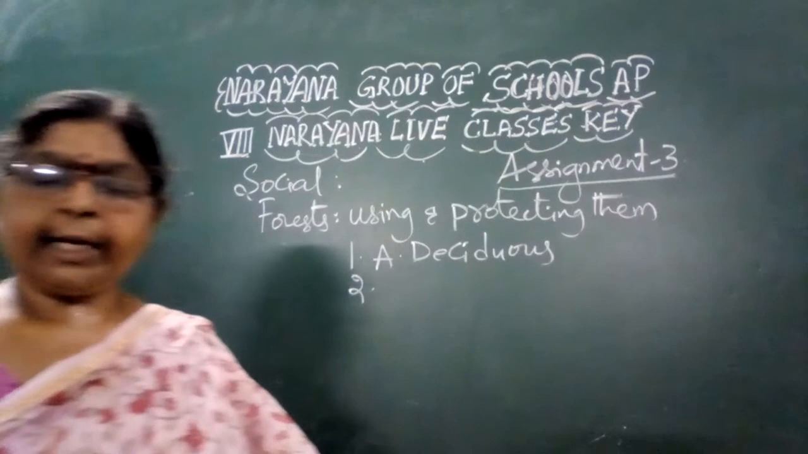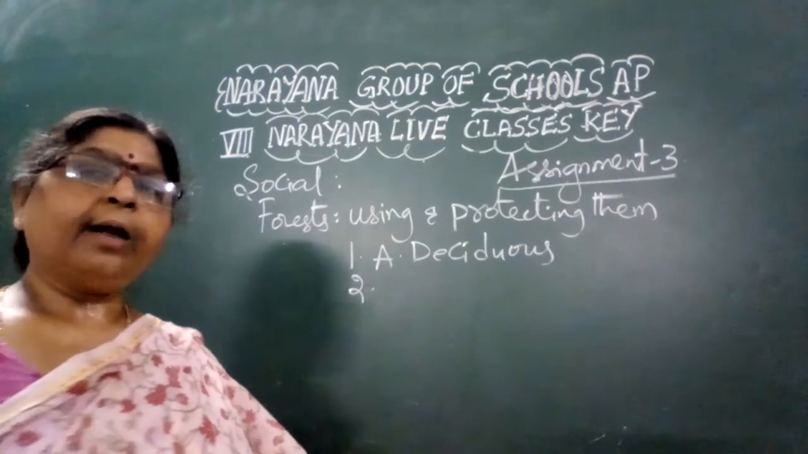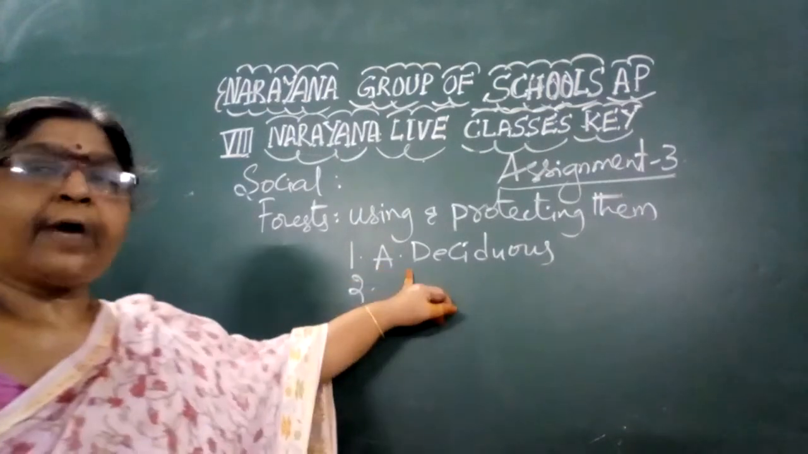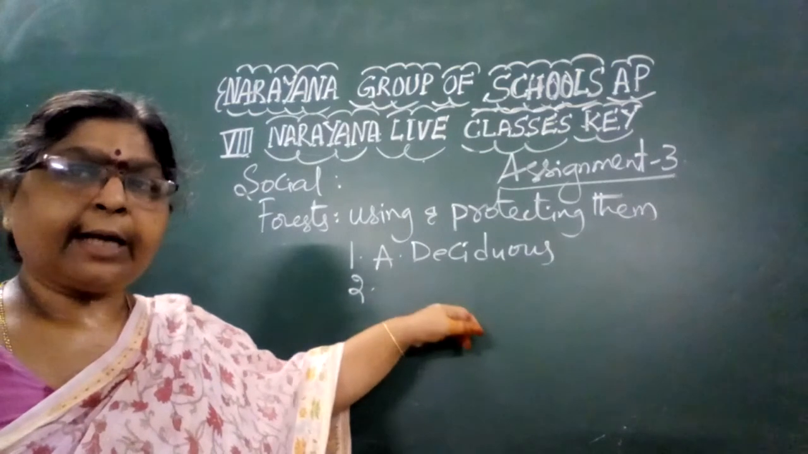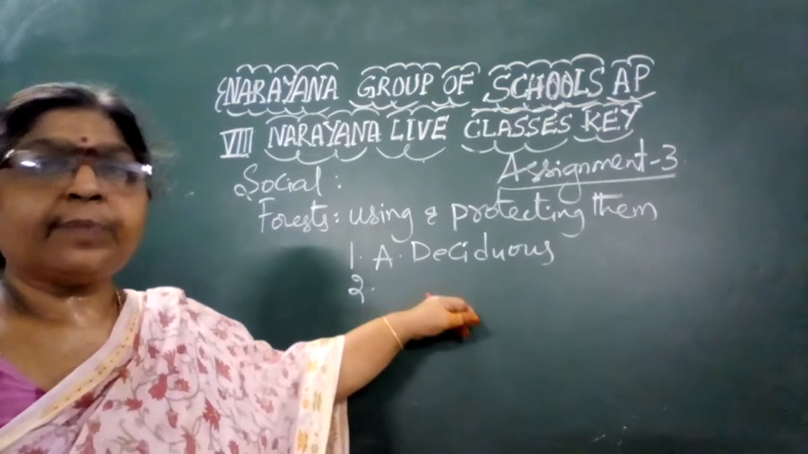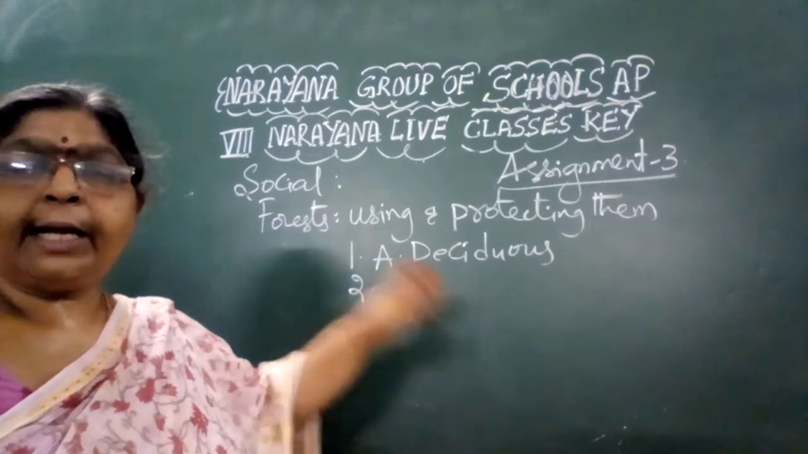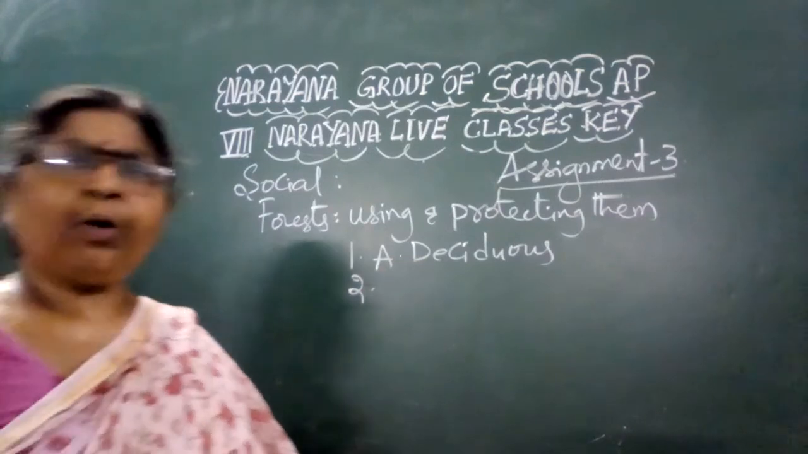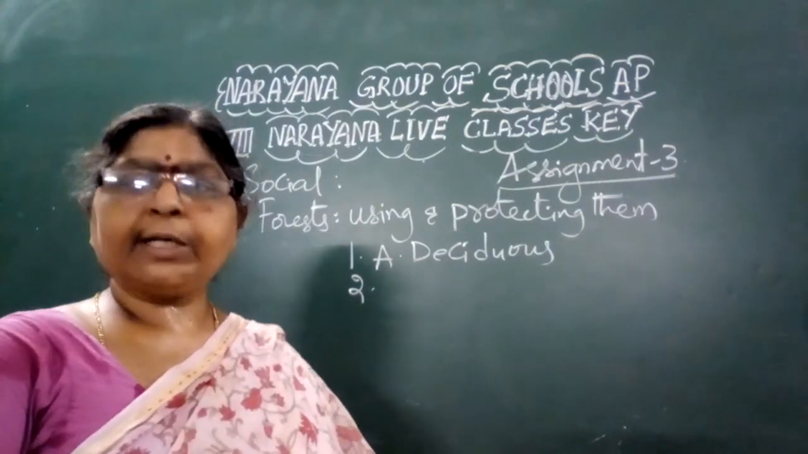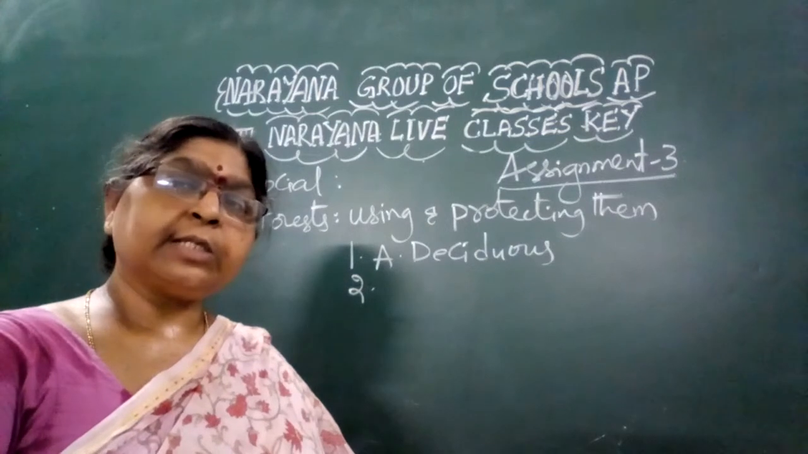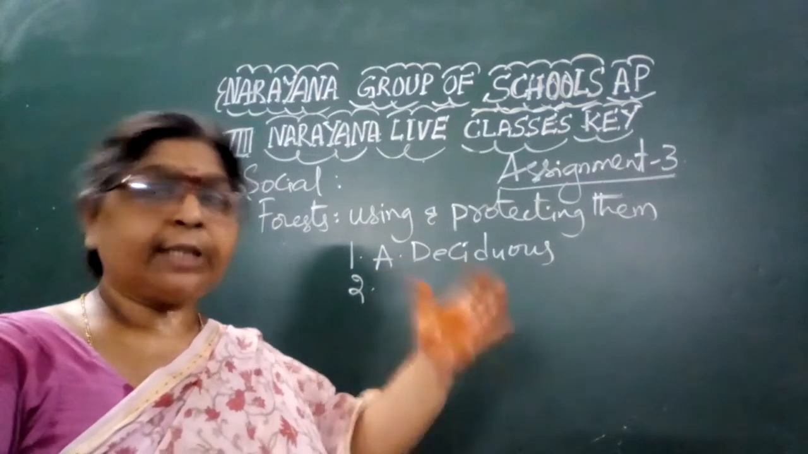Now children, regarding these deciduous forests, there are two types. One is moist deciduous and the second is dry deciduous. Moist deciduous means where some rainfall is there. Dry deciduous means very low rainfall, so they are somewhat dry. The atmosphere is dry, whereas in moist deciduous there would be some moisture in the atmosphere.